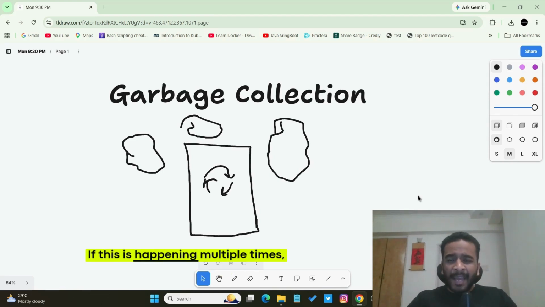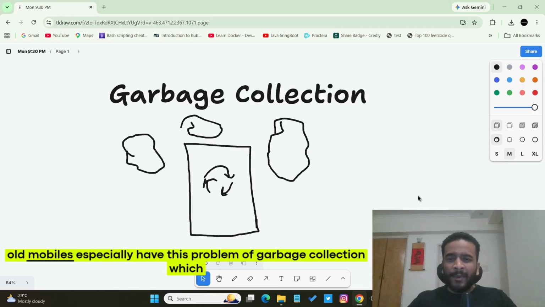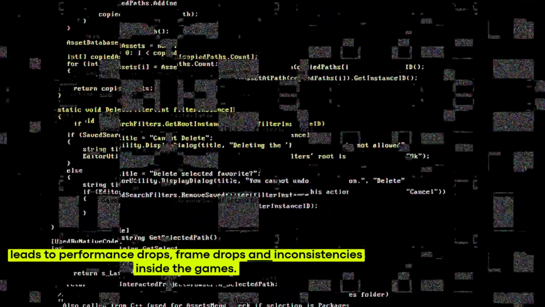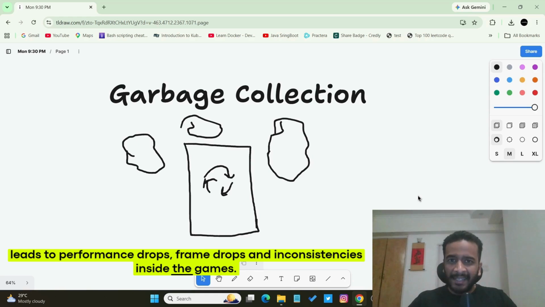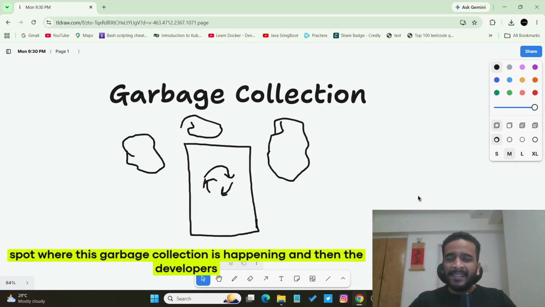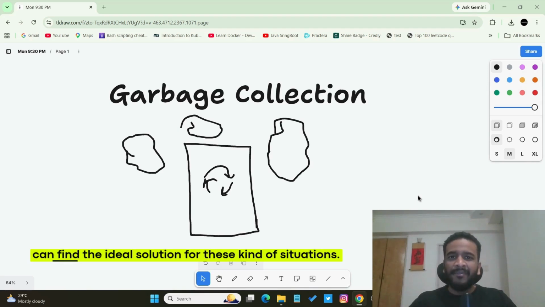If this is happening multiple times, old mobiles especially have this problem of garbage collection, which leads to performance drops, frame drops, and inconsistencies inside the games. So Profiler is powerful enough to find the very exact spot where this garbage collection is happening, and then the developers can find the ideal solution for these kinds of situations.